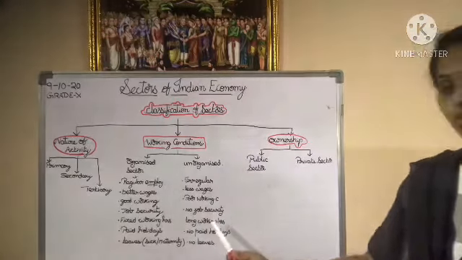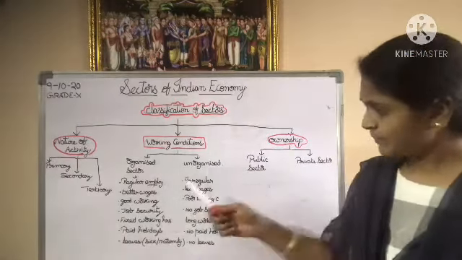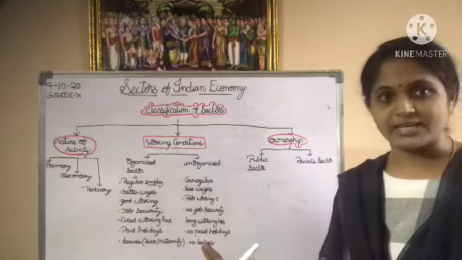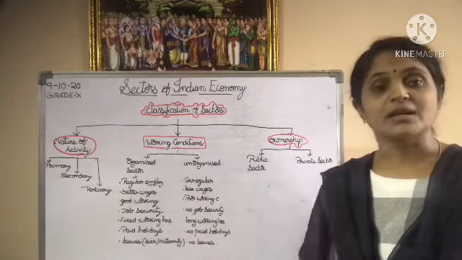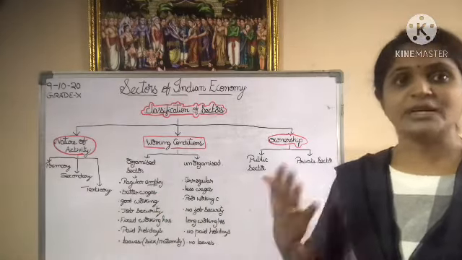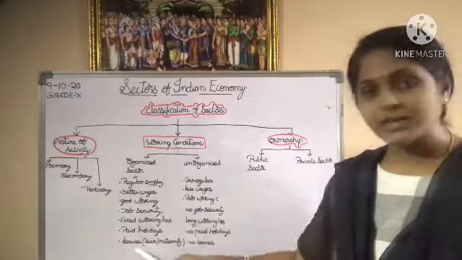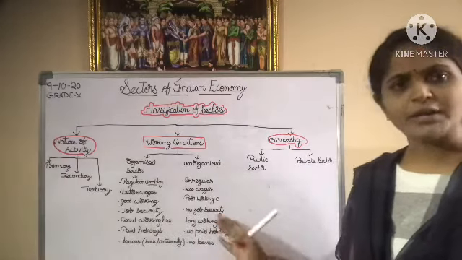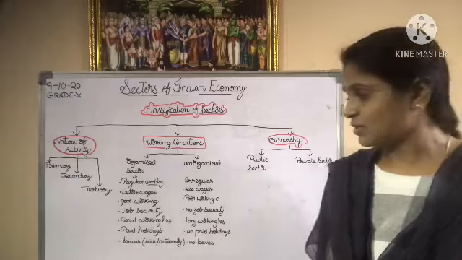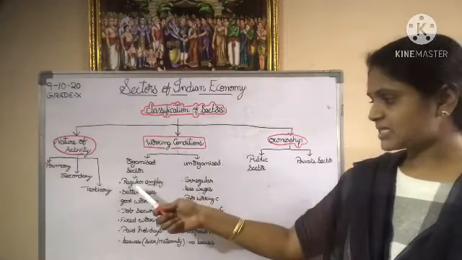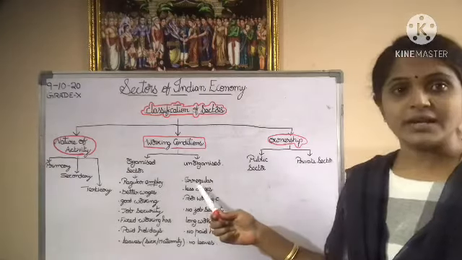Coming to the unorganized sector, it is quite the opposite of the organized sector. If a question is asked on the difference between the organized and the unorganized sector, whatever is there in the organized sector is not present in the unorganized sector. That's all. If here it is regular employment, there it is irregular employment.